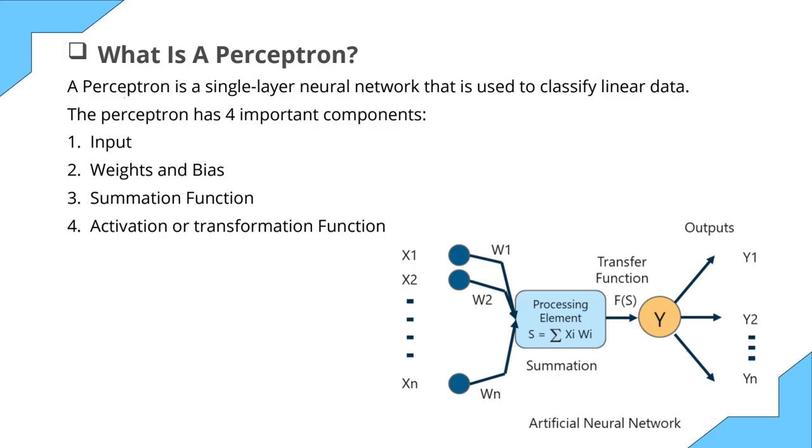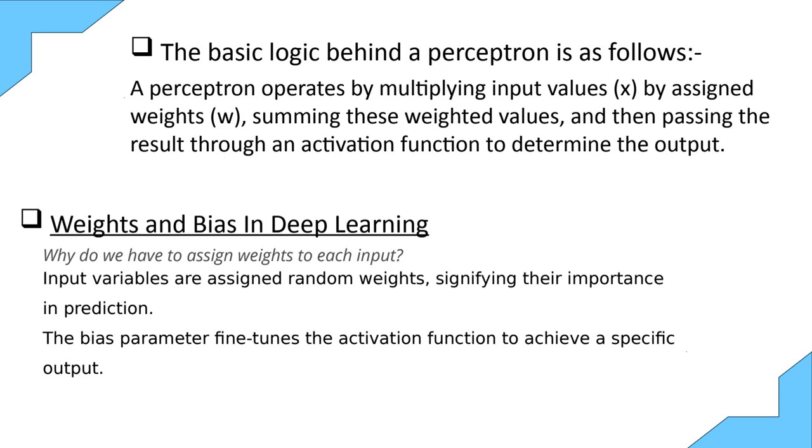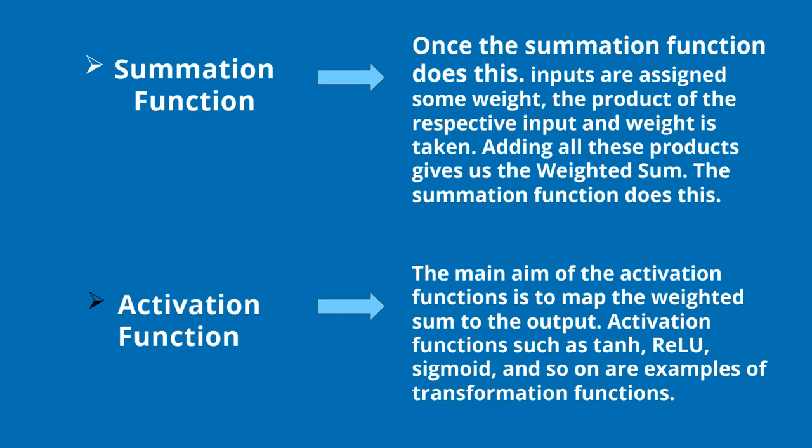Now next, what is a perceptron? In a perceptron we have four components. One is input, second is weight and bias, third is the summation function, and last is the activation function. Now, what is weight and bias? It means we are giving a random weight to each input variable. And next, the summation function and the activation function.